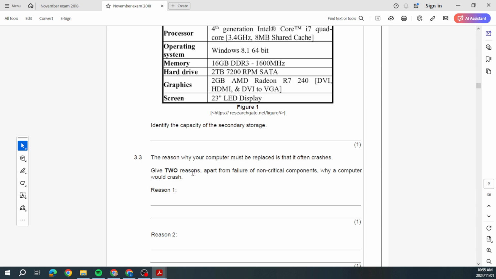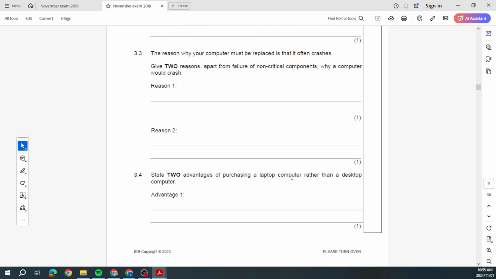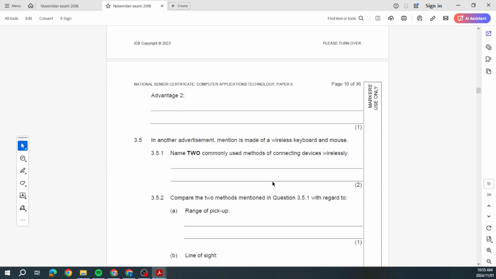Did we see that in 2022? Yes, we did. Give 2 reasons apart from failure of non-critical items why a computer would crash. What does it mean to crash? The computer crashes, it means that it's maybe switched off without you switching it off. It could mean that something has physically gone wrong and the computer has completely switched off as a result. So yeah, that is what we're talking about. Then the advantages of purchasing a laptop over a desktop. That's like grade 10 stuff.